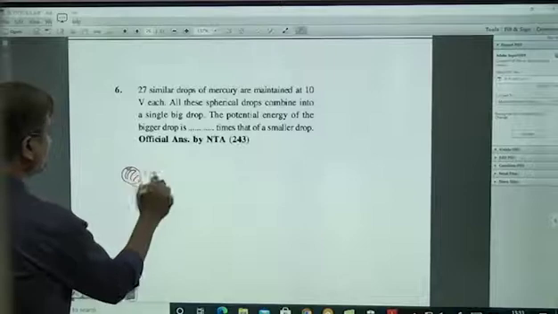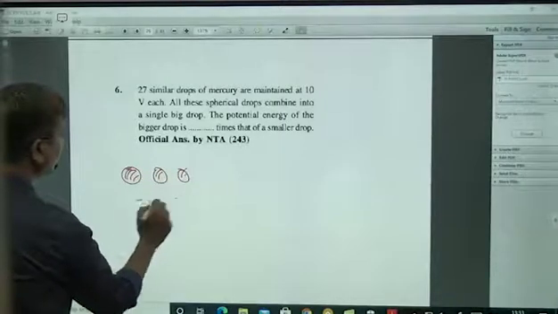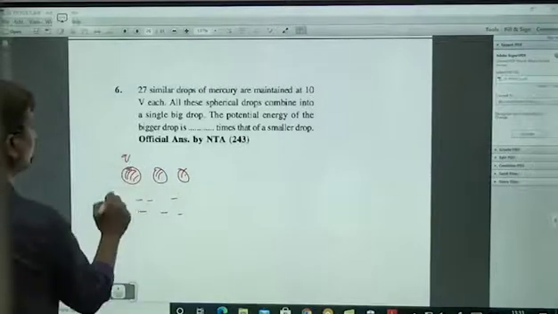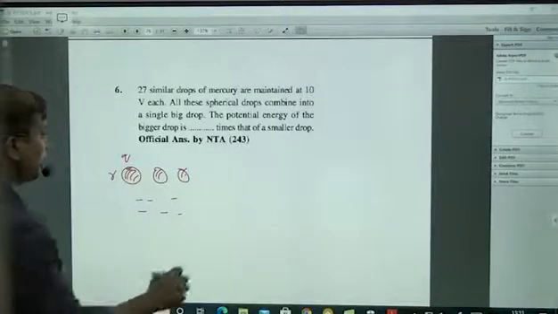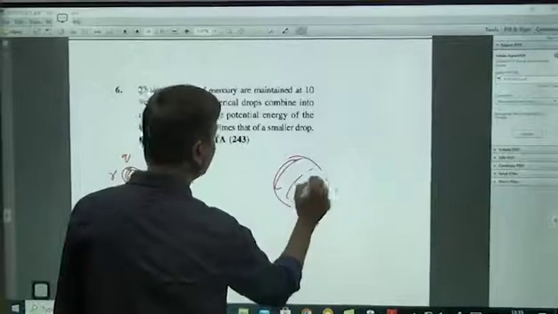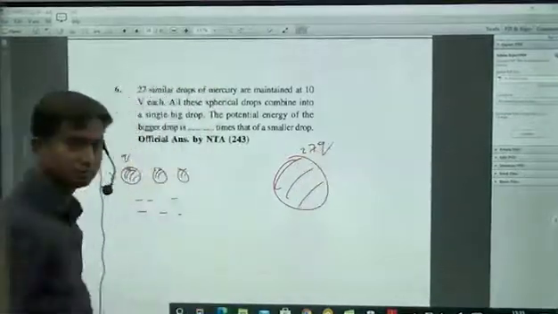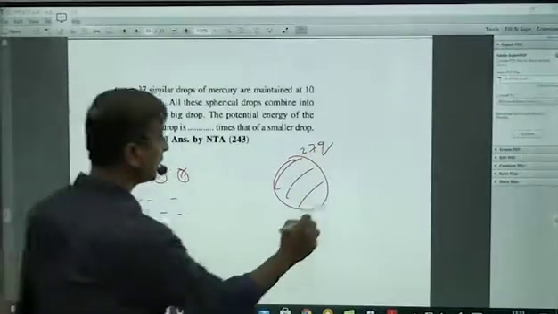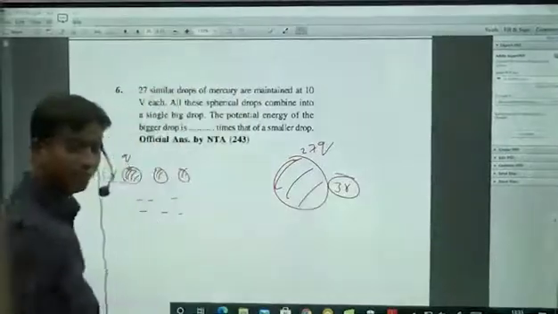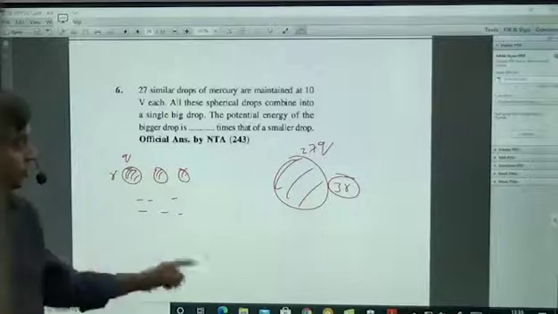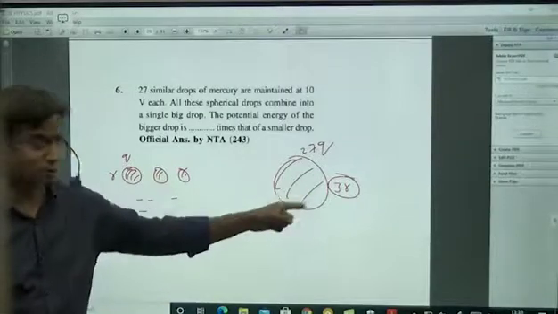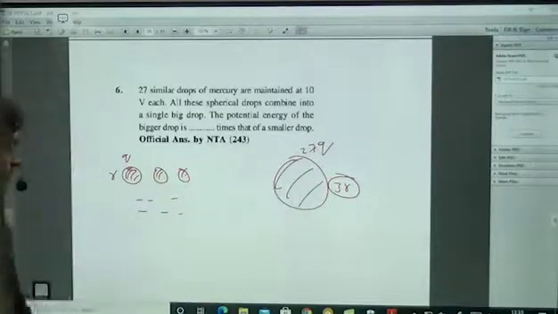So these are smaller drops. Let it be Q and R. Right? So if you have a bigger drop here, you will get 27Q. And radius will become 3R by equating the volumes. 27 times 4 by 3 pi r cube is equal to 4 by 3 pi capital R cube. If you do, you will get the radius as 3 times of this radius.